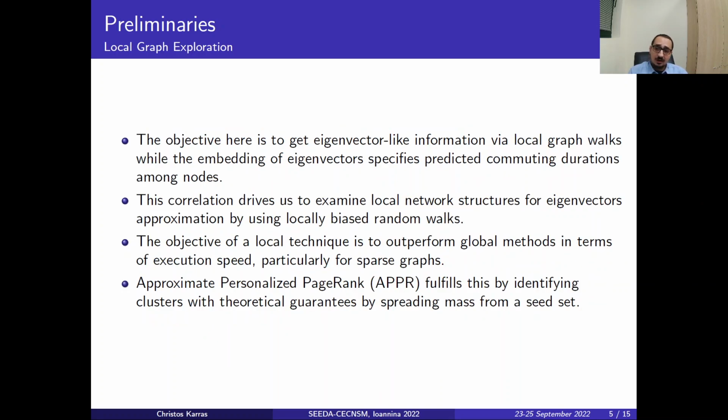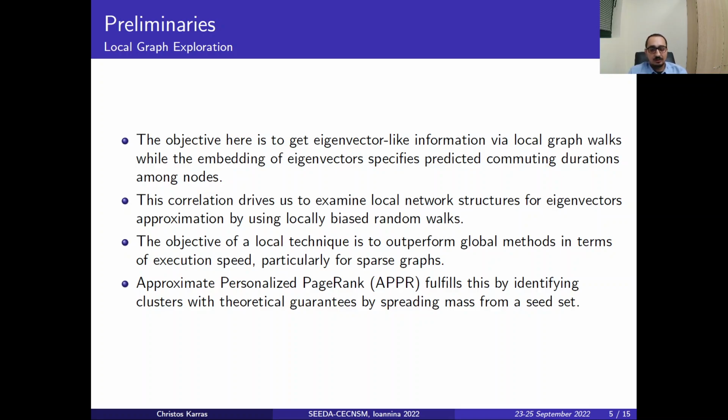As per the second technique, which is the local graph exploration, the objective here is to get eigenvector-like information by performing just local graph walks, while the embedding of the eigenvector specifies predicted communicating durations among connected nodes. These correlations help us to examine local network structures for eigenvector approximation by using locally biased random walks.